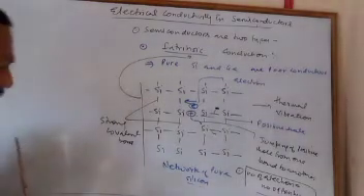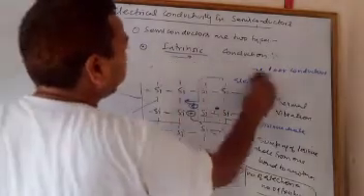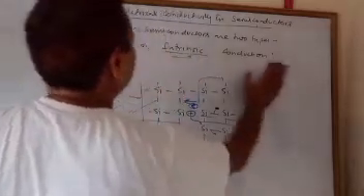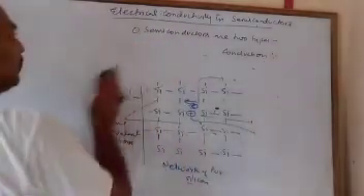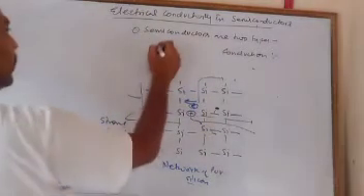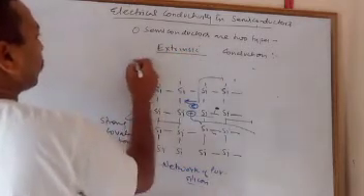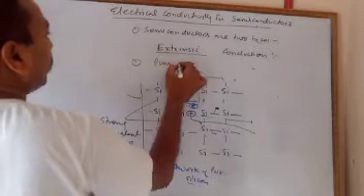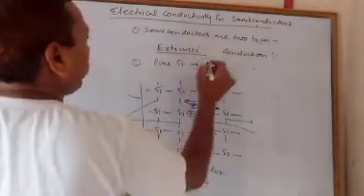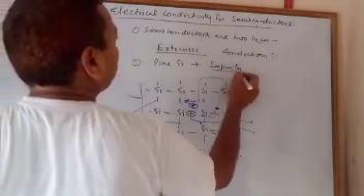Now next topic, after this we will take extrinsic conduction. So what is this? Extrinsic conduction means, the simple concept is this: suppose pure silicon or germanium plus we add an impurity.